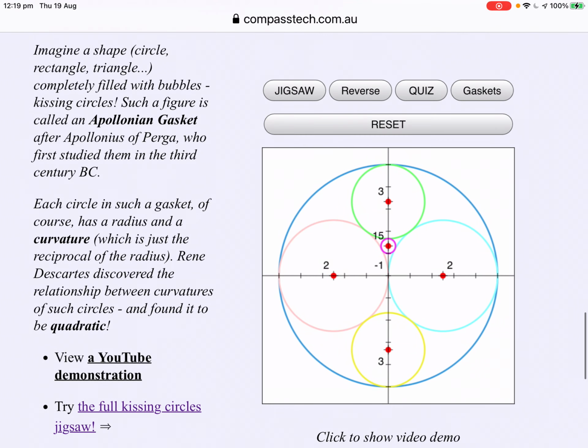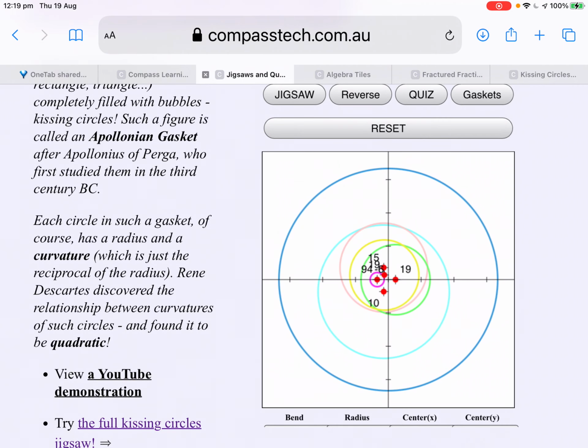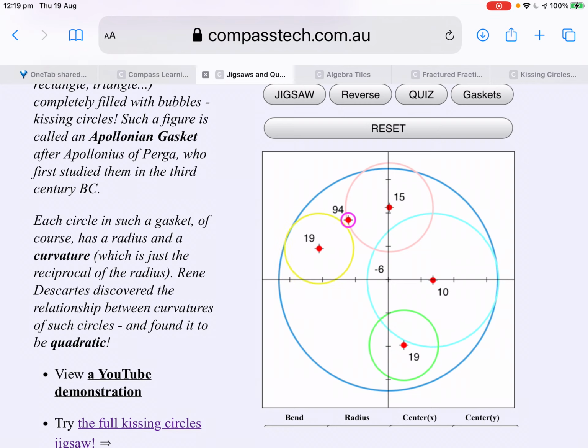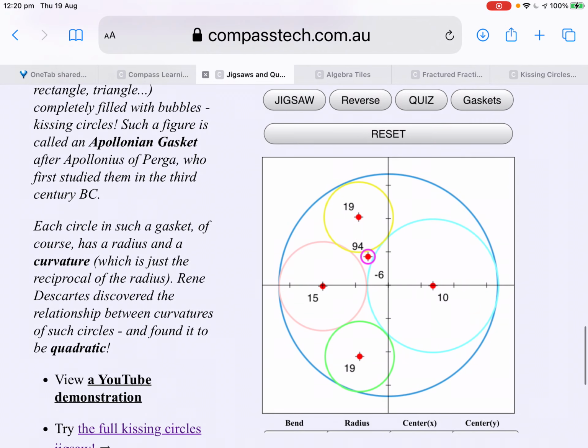So the jigsaw puzzle then messes things up for us a bit. We've got the pieces of the jigsaw. Let's spread them out so we can see them. We're going to put the largest one across to the side. Now these two, just fiddling around here, getting them to fit, and then press jigsaw and see.